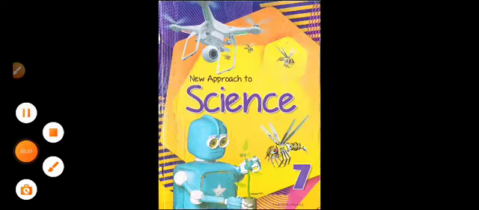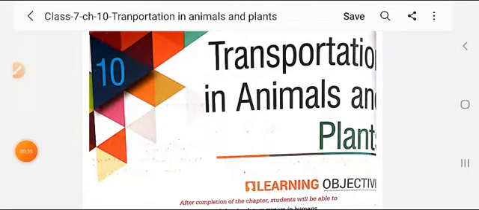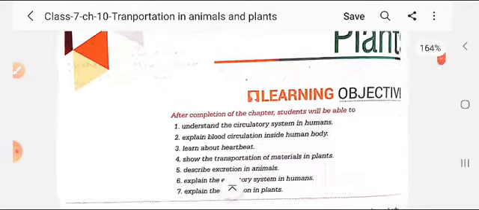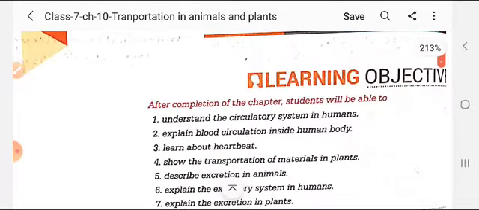Today I am going to start the revision of chapter 10, that is transportation in animals and plants. This chapter has already been explained and I am going to re-explain it. In today's chapter, I will explain you about the